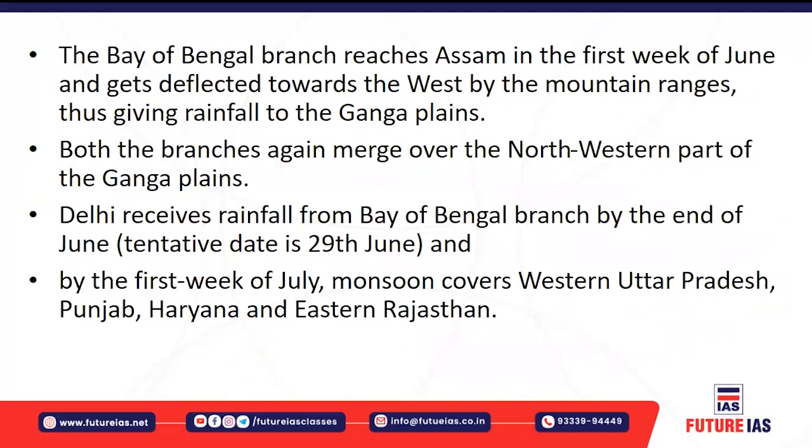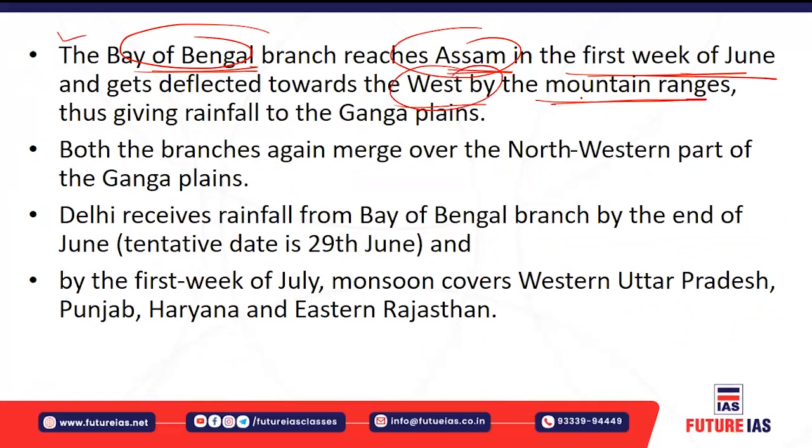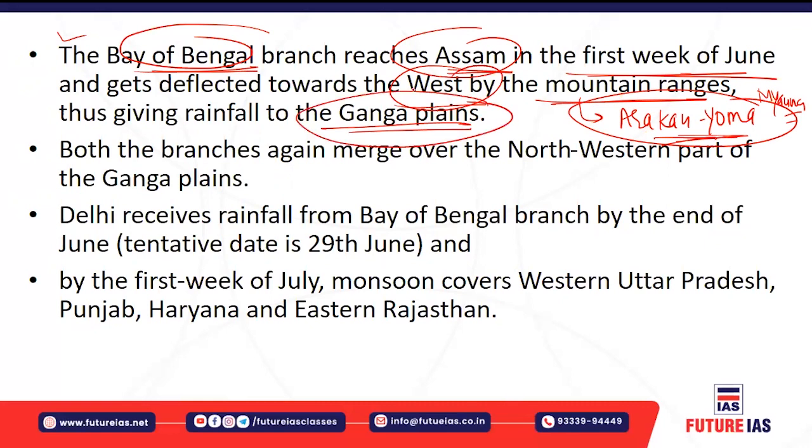Now the Bay of Bengal branch, the second branch I'm talking about, reaches Assam in the first week of June. After reaching Assam, at the border of Bangladesh, it is deflected towards the west by mountain ranges. These mountain ranges are called the Arakan Yoma hills, found in Myanmar. By the Arakan Yoma ranges, these winds are deflected to the west and reach the Ganga plain and give rainfall.